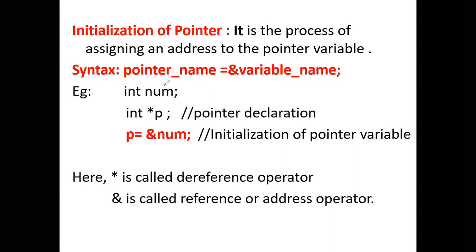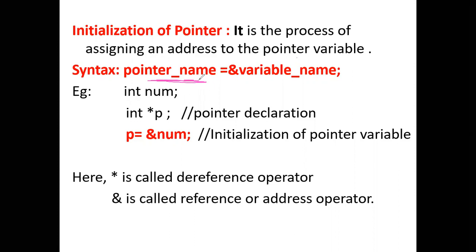So this is how we will initialize a pointer. This is the name of the pointer. Before initialization we are also supposed to declare the pointer. After declaring the pointer, this is the syntax showing the initialization of the pointer.